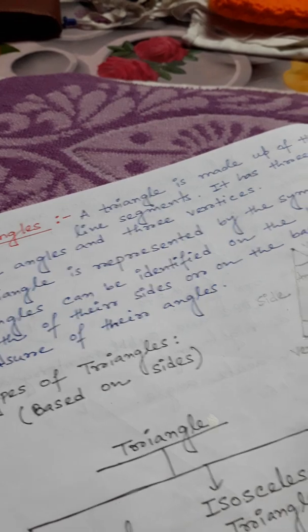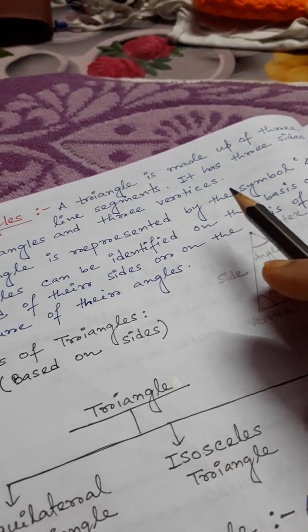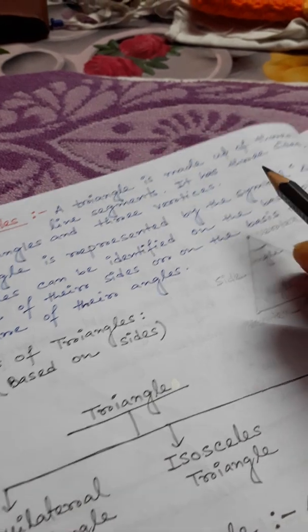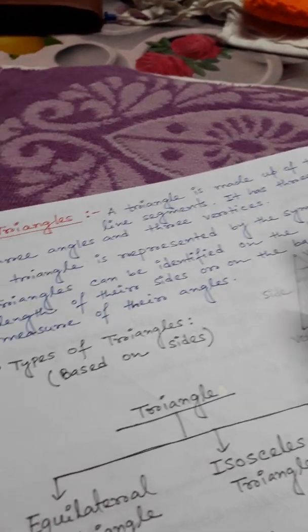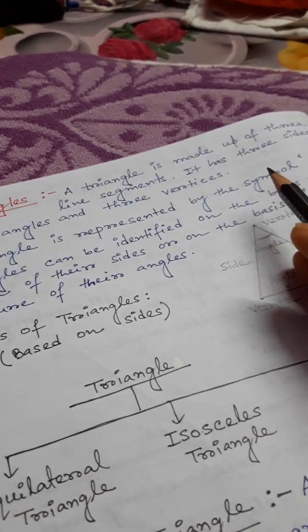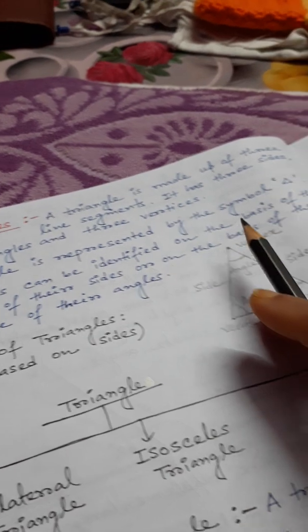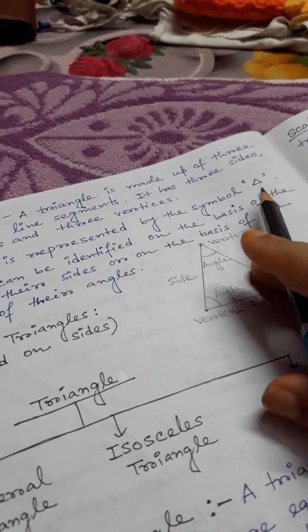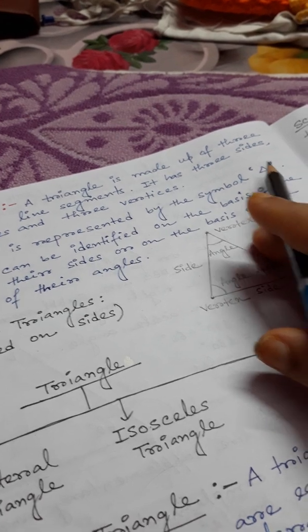So what is a triangle? A triangle is made up of 3 line segments. So how do we make a triangle? For this we need 3 line segments. It has 3 sides, 3 angles and 3 vertices. A triangle is represented by this symbol.